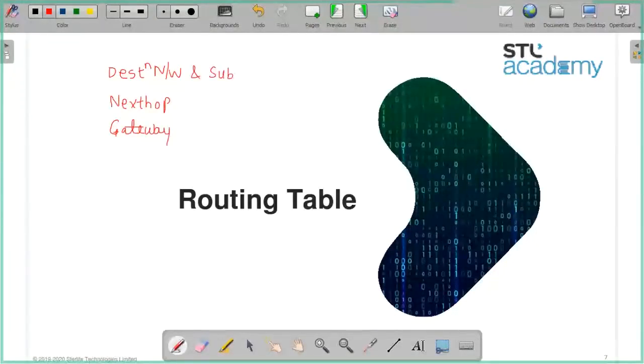Okay, subnet mask. When we write a network, it will have a subnet mask. Network. Next hop, metric. Okay. Interface.